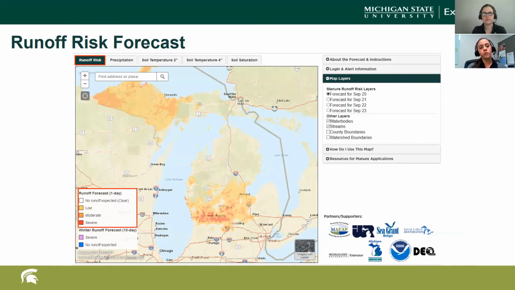And then the last one in this category is red. This is severe, meaning there is a high risk of runoff occurring, and that's where we're really thinking, okay, do I really need to spread today? Do I have a different field I can spread on as well?